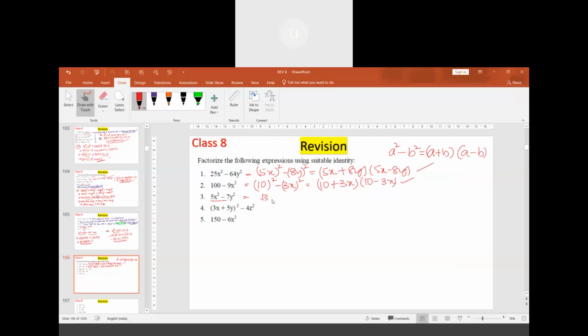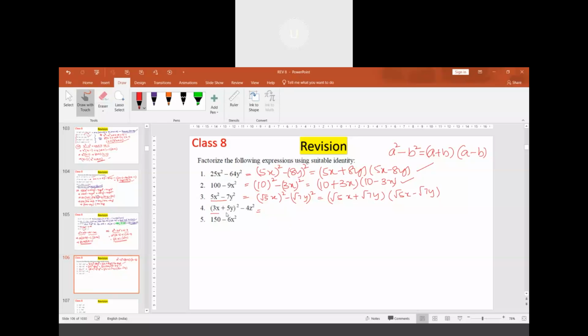We can write it like this: under root 5x whole square minus root 7y whole square. So it is root 5x plus root 7y into root 5x minus root 7y.